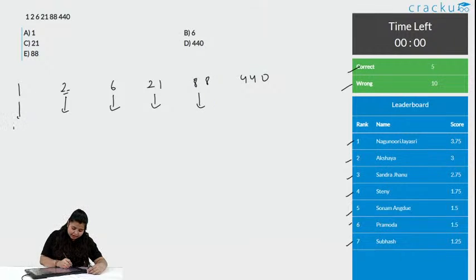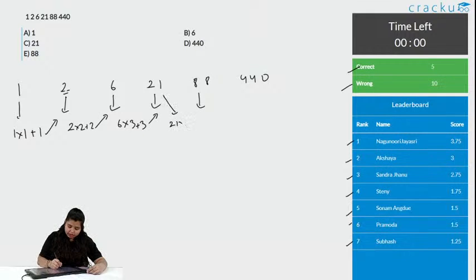Can I check a pattern? Can I say this is 1 into 1 plus 1, what will this make? This will make 2. Let us see in this way, again 2 into 2 plus 2, 2 2s are 4 plus 2, this will make 6. Again 6 into 3 is 18, 18 plus 3 will make it 21. Again do the same thing, 21 into 4 plus 4, 21 into 4 is 84, 84 plus 4 is 88.